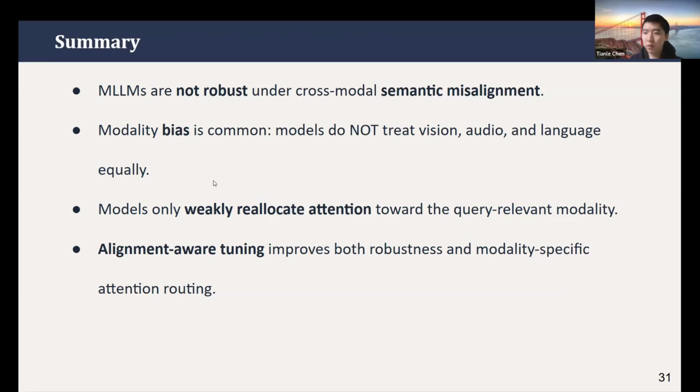Why this happens could be a data issue, because the model learned a shortcut, or it could be that the model has very weak attention allocation, not being good at paying attention to the queried or correct modality. Lastly, we found that simple alignment tuning on the data side could resolve this problem and improve the model's robustness and attention behaviors.